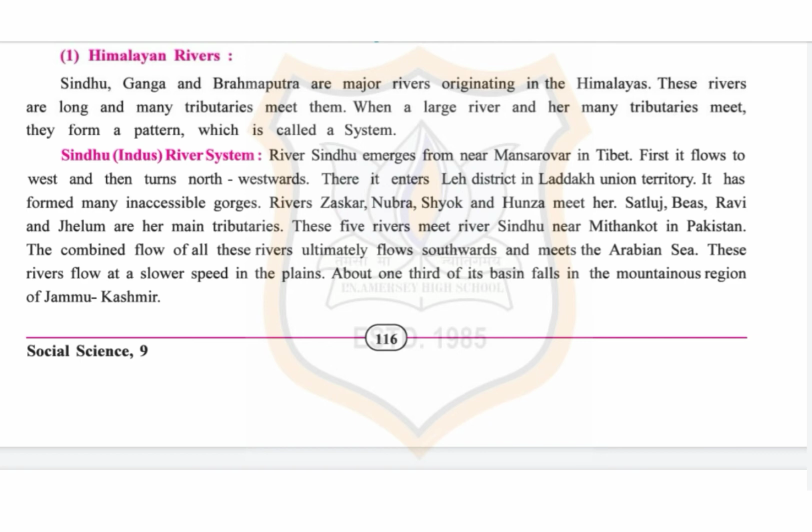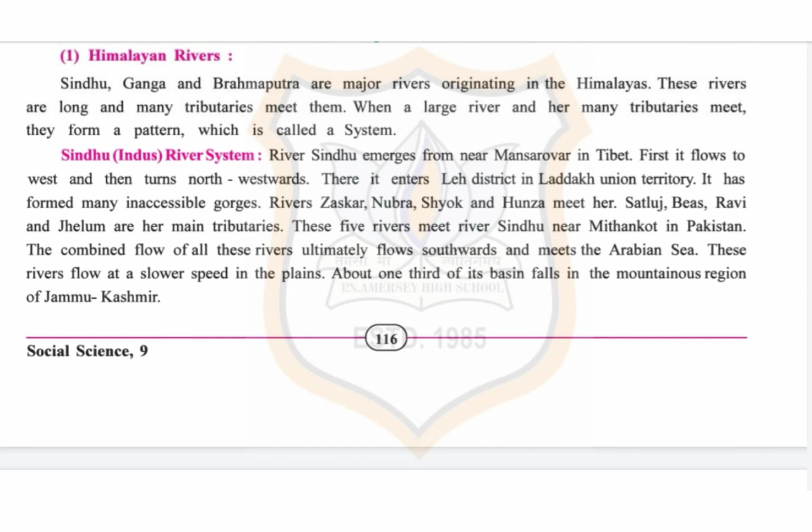Rivers Zaskar, Nubra, Shyok and Hunza meet it. Satluj, Beas, Ravi and Jhelum are its main tributaries. These 5 rivers meet river Sindhu near Mithankot in Pakistan. The combined flow of all these rivers ultimately flows southward and meets the Arabian Sea.